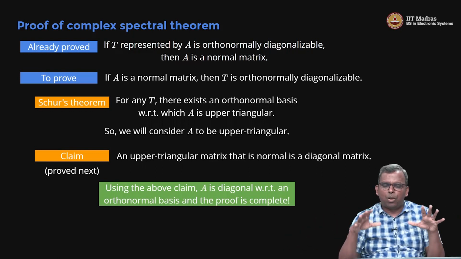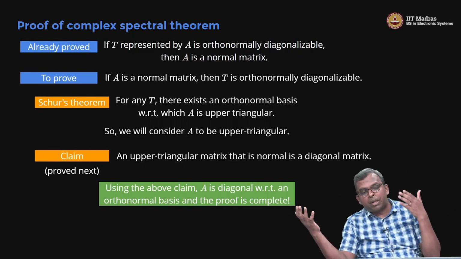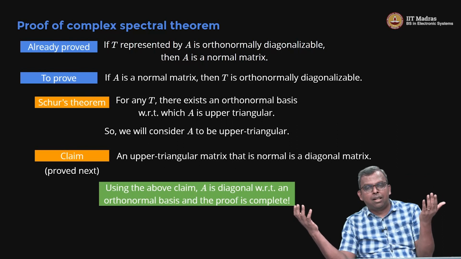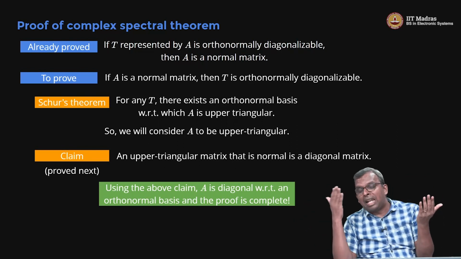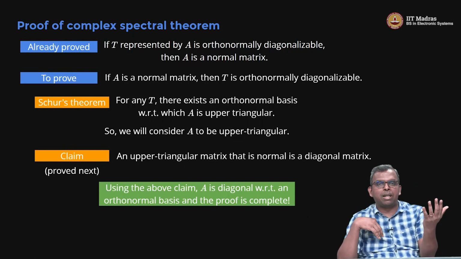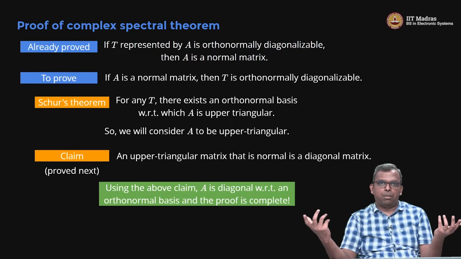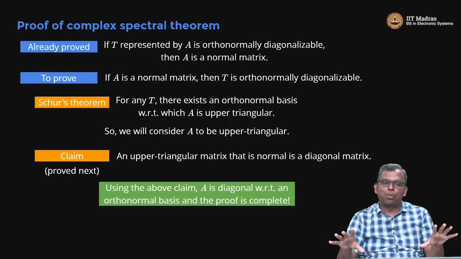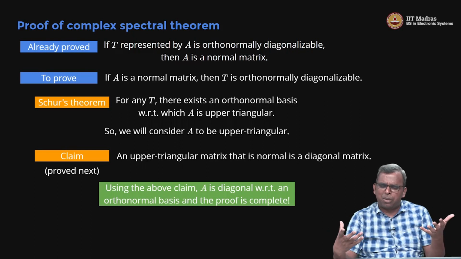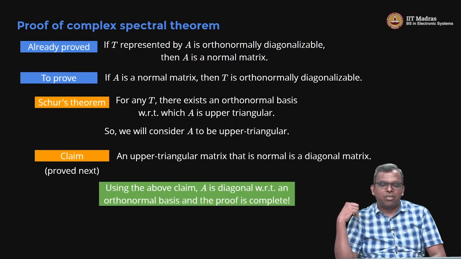So this is the simple argument for the proof. I have Schur's theorem, which says I have triangular with respect to some orthonormal basis. Now, if I have normal and triangular, then I know it is diagonal, which means with respect to that same orthonormal basis my operator becomes diagonal, which means it is orthonormally diagonalizable. So that's a very simple way to prove this complex spectral theorem. Seems simple enough. At the end of the day, there are a lot of pieces, but finally it's a very simple proof.